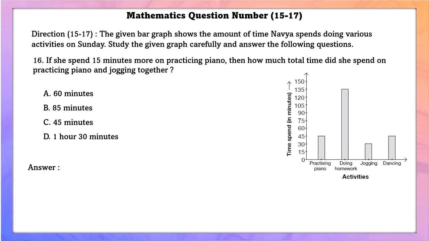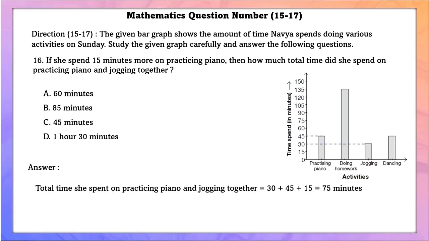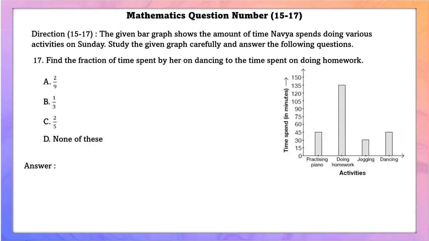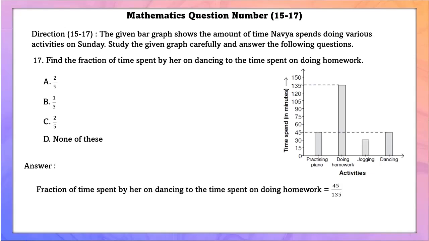If she spends 15 minutes more on practicing piano, then how much total time did she spend on practicing piano and jogging together? The total time she spent practicing piano and jogging is equal to 30 plus 45 plus 15, that is 75 minutes. That is 1 hour 30 minutes. Find the fraction of time spent by her on dancing to the time spent on doing homework. The fraction is equal to 45/135. If we simplify, we'll get 1/3.